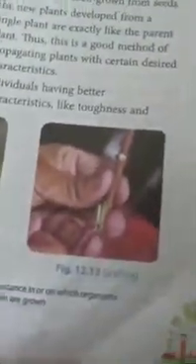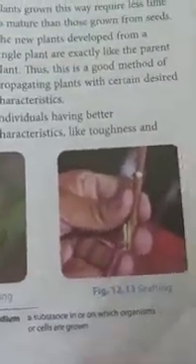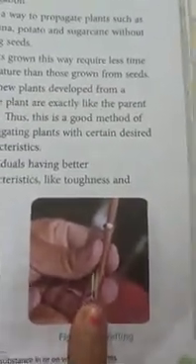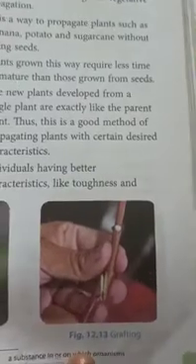Okay. Next you see grafting. In grafting, two plants are involved. First is the scion, another one is the stock. The stock is actually very hard. It should be rooted.